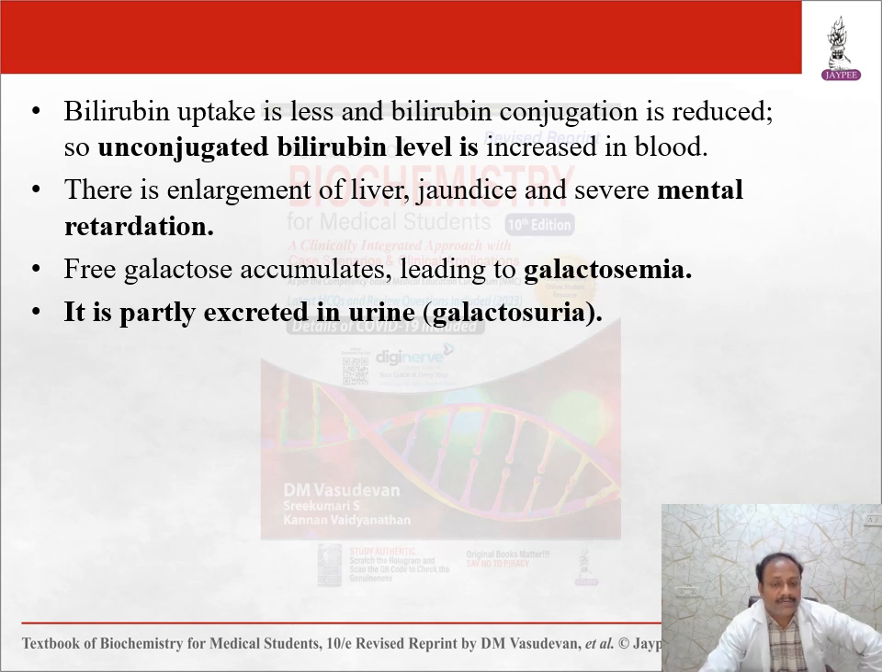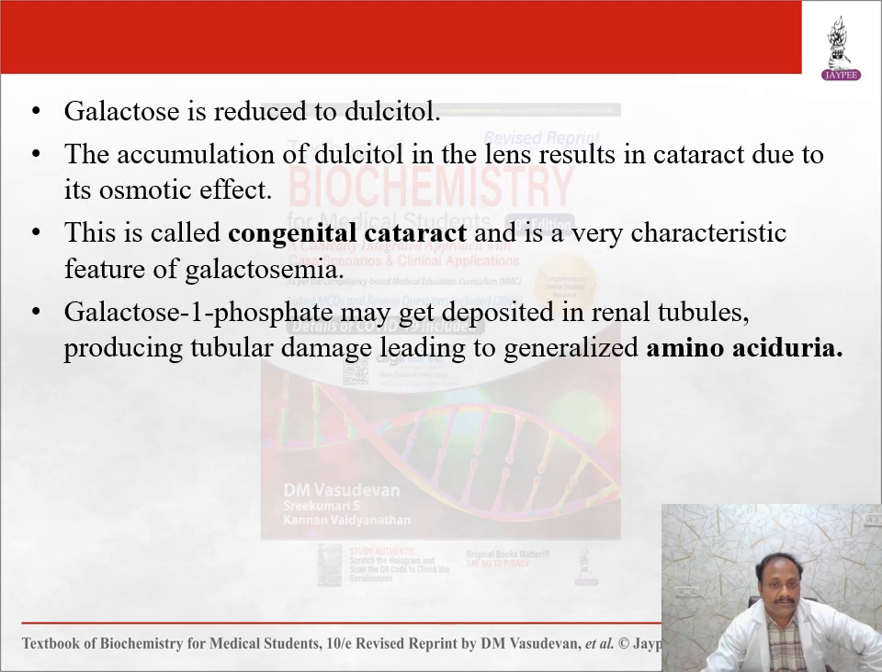Free galactose accumulates, leading to galactosemia. It's partially excreted in urine, galactosuria. Galactose is reduced to dulcitol. Accumulation of dulcitol in the lens results in cataract due to its osmotic effect.